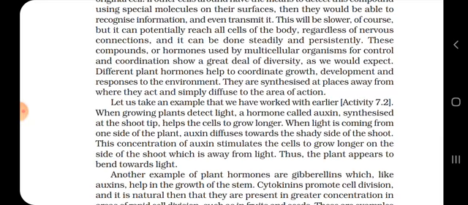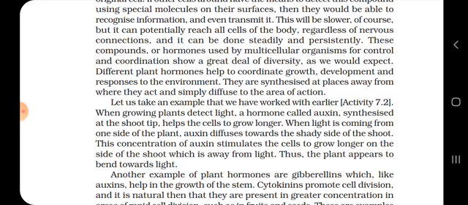So now students, we are starting today a new topic, that is the hormones in plants. As I told you, they are responsible for the growth in the plants. So the first hormone: when growing plants detect light, a hormone called auxin, synthesized at the shoot tips, helps the cells to grow longer.